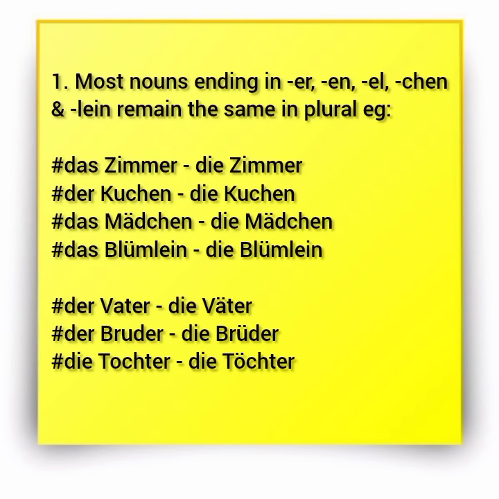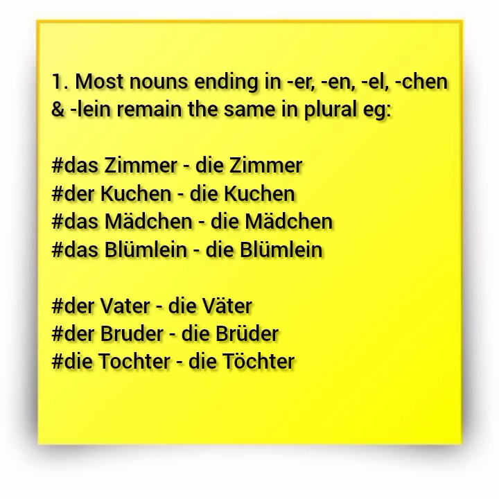Number one, most nouns ending in er, en, el, chen, and lein remain the same in plural. So most nouns with these endings tend to remain the same.